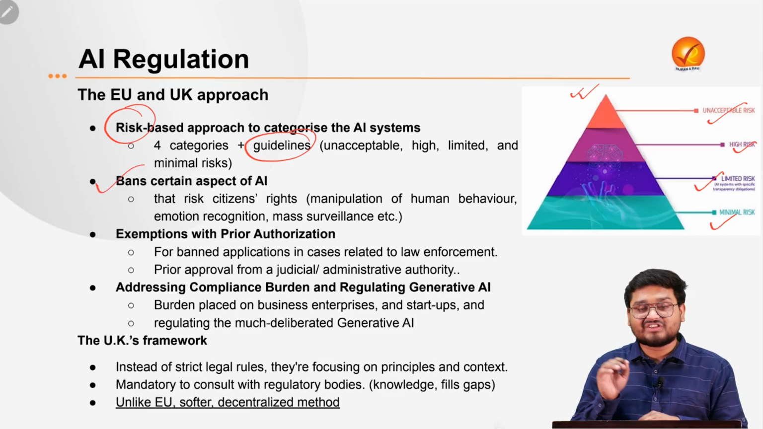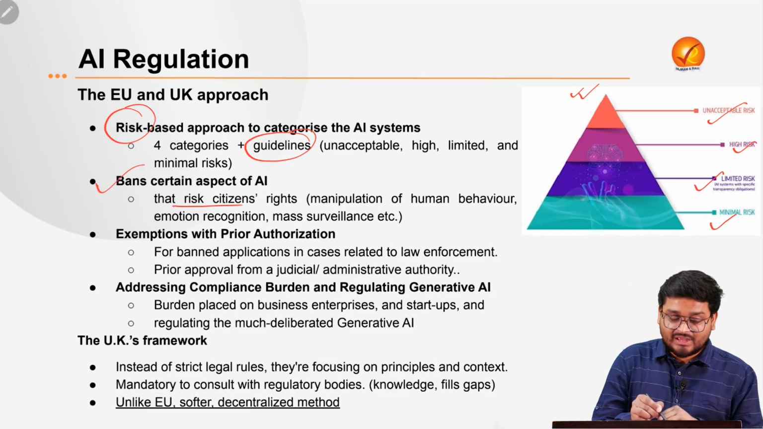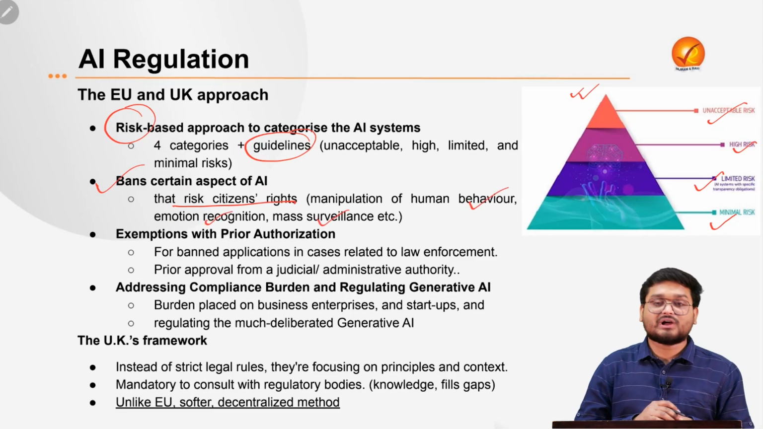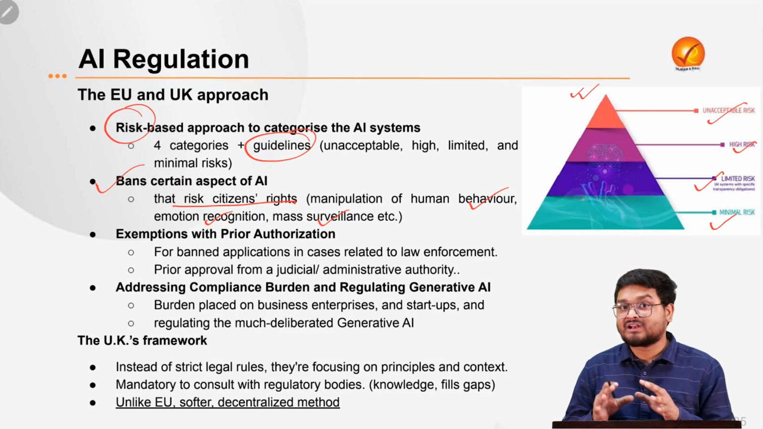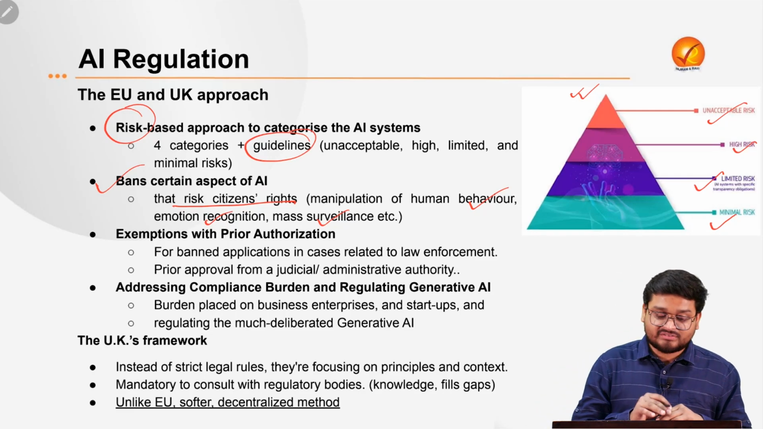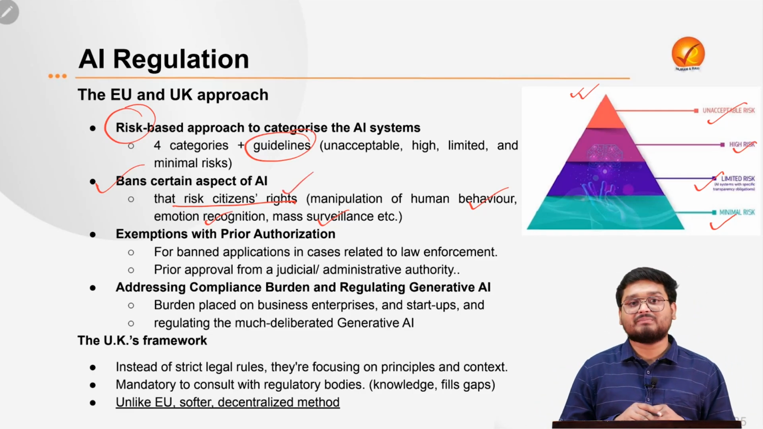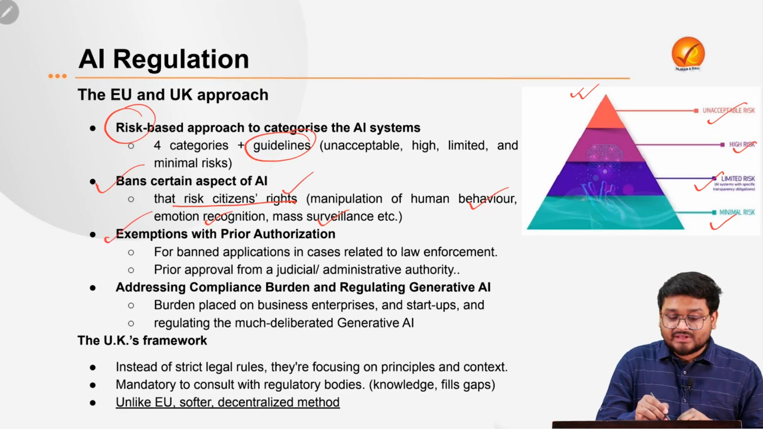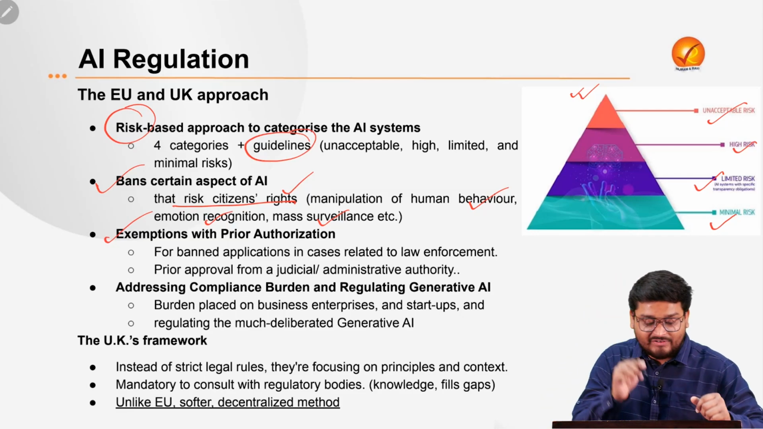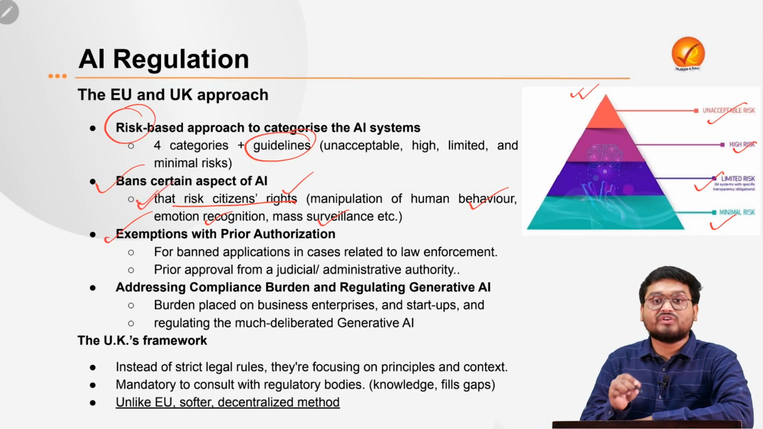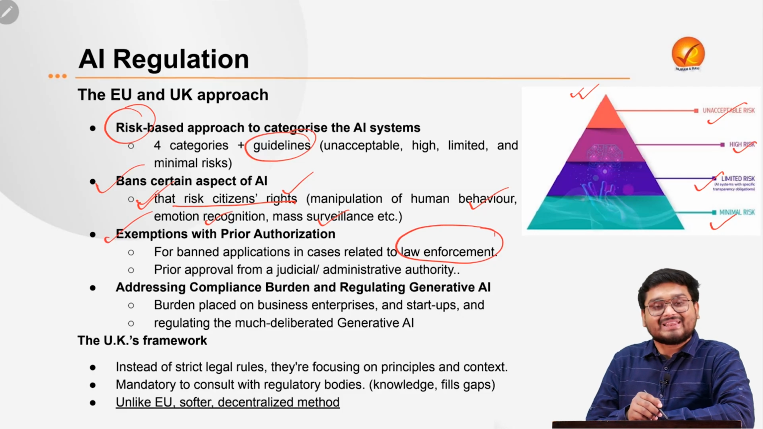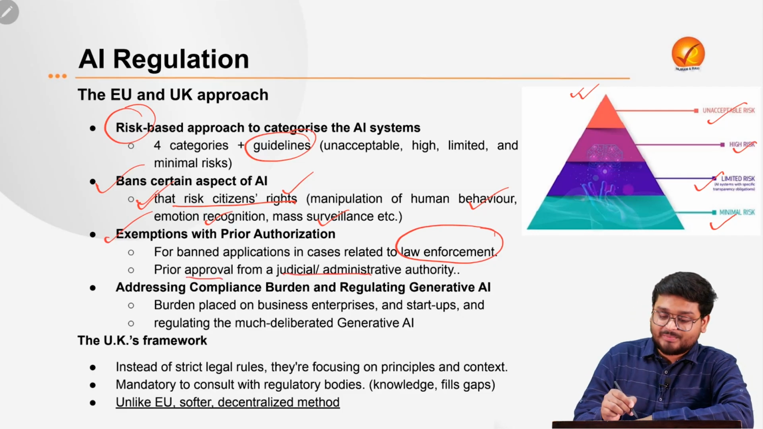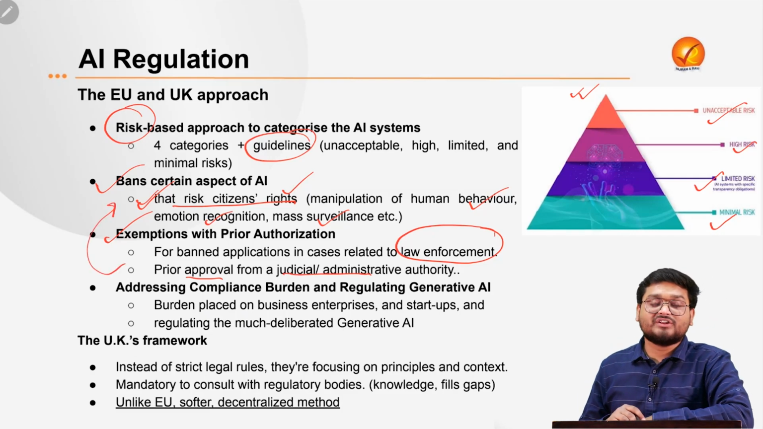Then it is also banning several aspects of AI that risk citizens' rights, such as manipulating human behavior, mass surveillance, emotion recognition and so on. AI has the potential applications of doing these things, and doing these things would severely impact people's rights, so it is having an outright ban on these activities. Then there are also some exemptions with respect to these activities, but these will be with reference to law enforcement, and prior approval from a judicial or administrative authority must be obtained to practice or develop AI on these activities too.